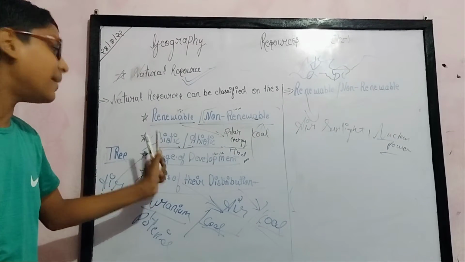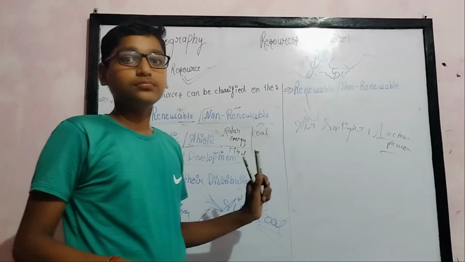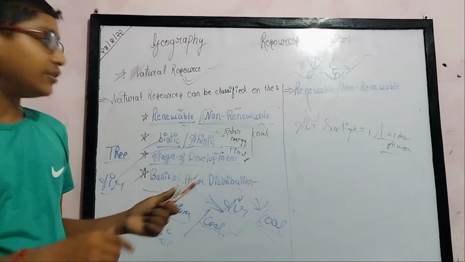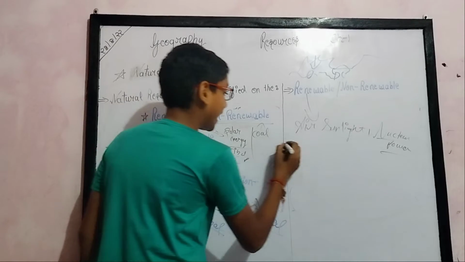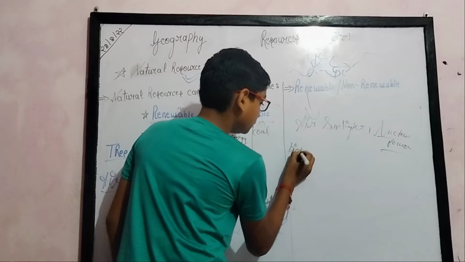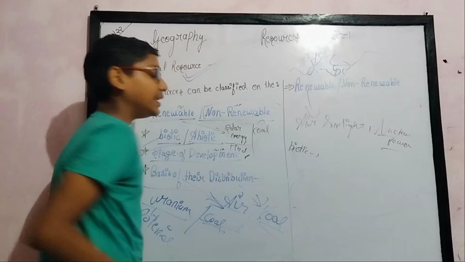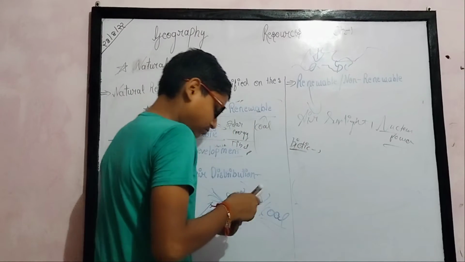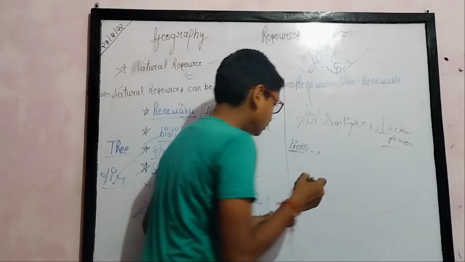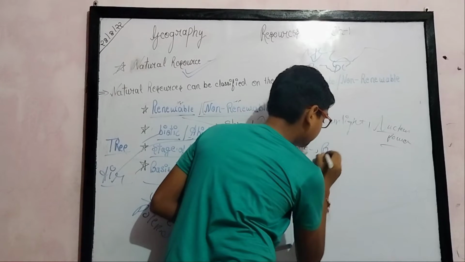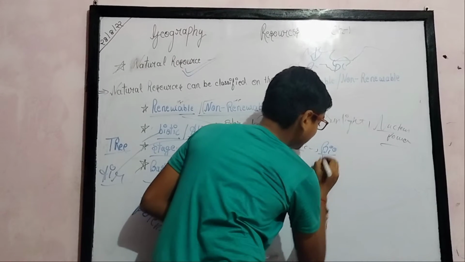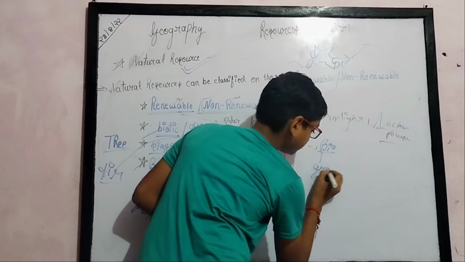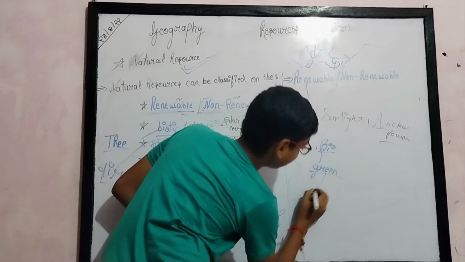Now let's study biotic and abiotic. Biotic means living. The main word is bio. Bio means green, and green comes from the environment.